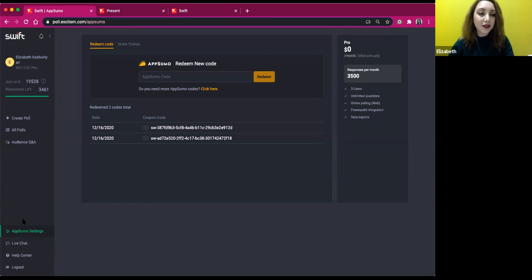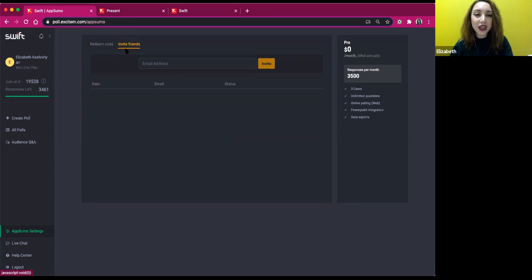So we look at the left-hand side of our screen and we see this AppSumo settings section. We click on it and this is the view that we see. This field is the one we need to use when we want to redeem some more tokens. So you simply insert your code in there and you will see your plan updating when you take a look at the right-hand side. It shows you right now that this account has 3,500 responses active.